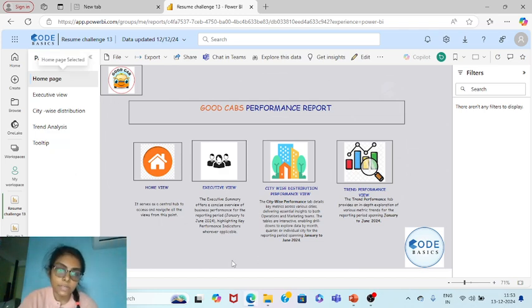So this is the live dashboard. This is the home page. On the home page we have the home view and executive view, where we have the KPIs and city-wise distribution, and this is the trend performance. Overall, Good Cabs data has been covered from January to June. So let's dive into the executive part.